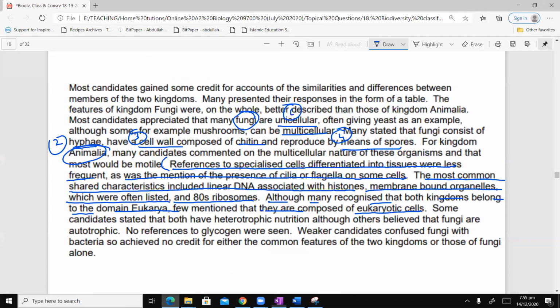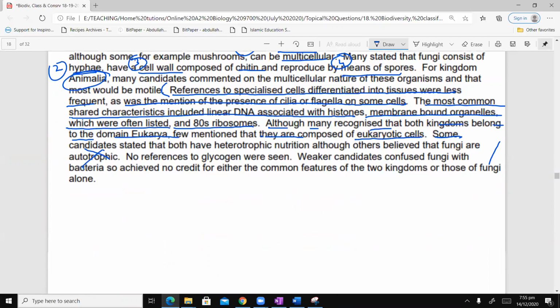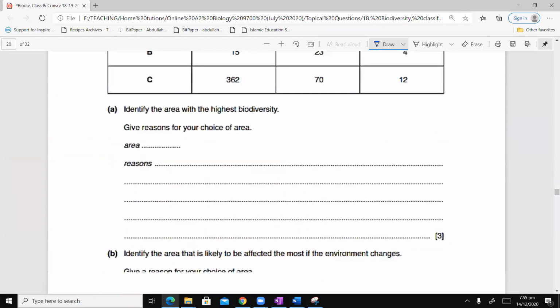Some candidates stated that both have heterotrophic nutrition, although others believe that fungi are autotrophic. That's wrong. No references to glycogen were seen. Weaker candidates confused fungi with bacteria, so achieved no credit. I hope none of you will be like that, for either of the common features of the two kingdoms or of the fungi alone. Okay. And then at the end, I also have for you a question on viruses.